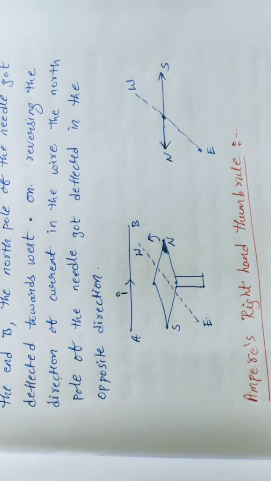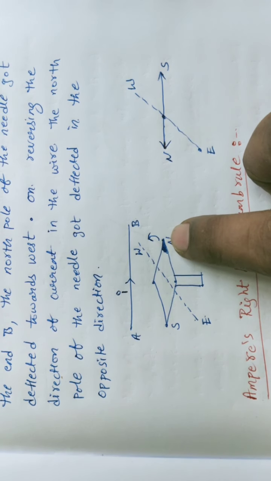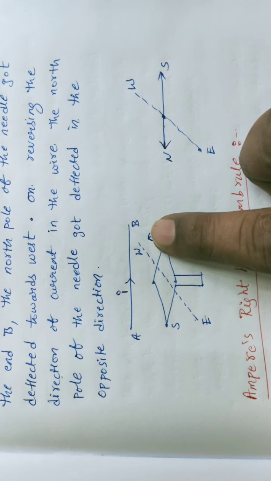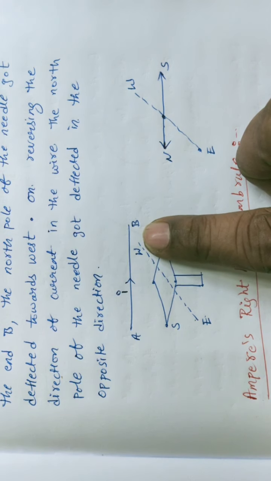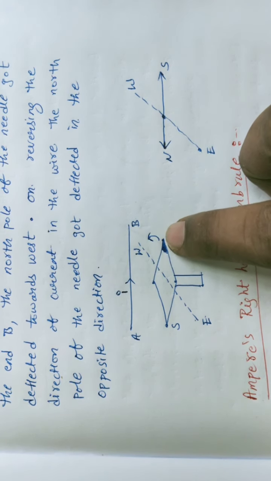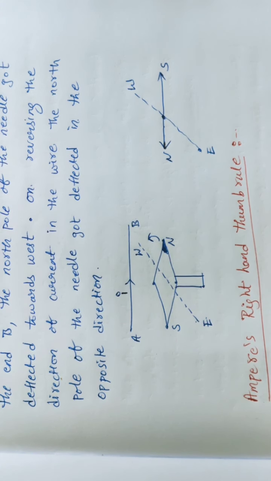So Oersted observed one thing: suppose a current is passing from A to B, the north pole of this needle is deflecting or moving towards the west. In which direction is it moving? Towards the west, it is deflecting.